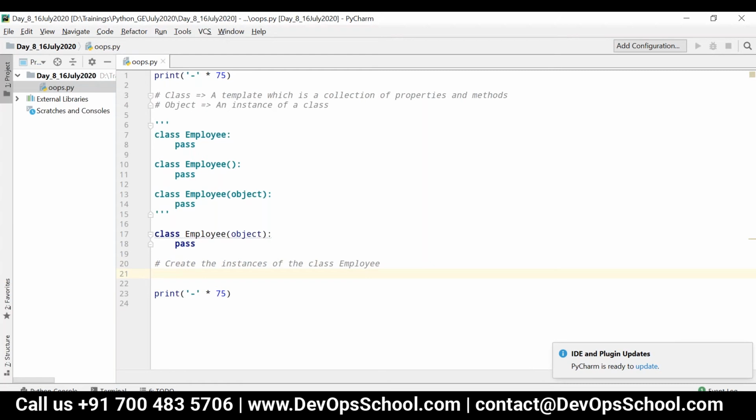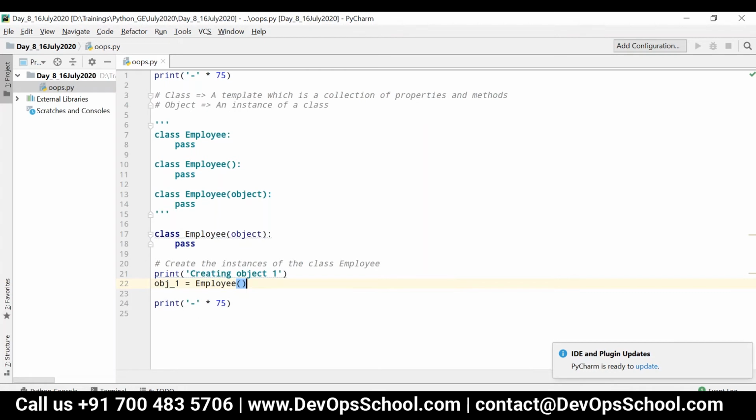How can we create the instances? We can write print creating object 1. Then I can say obj_1 is equal to Employee open parenthesis and close parenthesis.